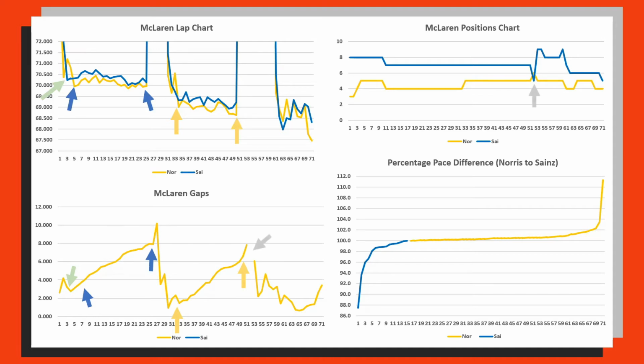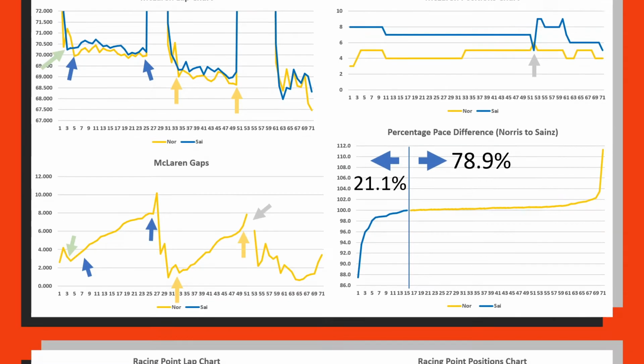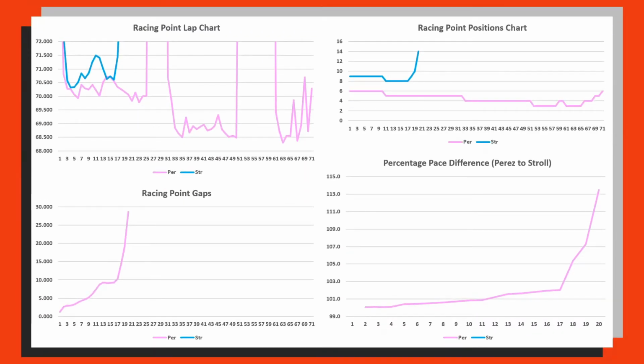And then of course we've got this gap here, which actually lines up on the top right hand graph to the only period in the race where Carlos Sainz was ahead of Lando Norris. And then of course looking towards the percentage pace difference graph, we can split this in half and say that 20.1% of the laps where they raced against each other were in favour of Carlos Sainz, compared to 78.9% in favour of Lando Norris.